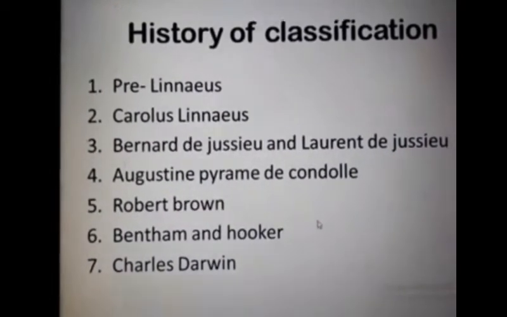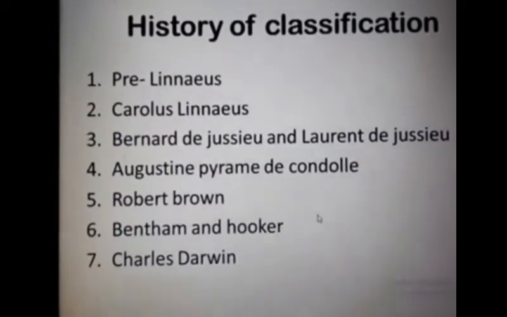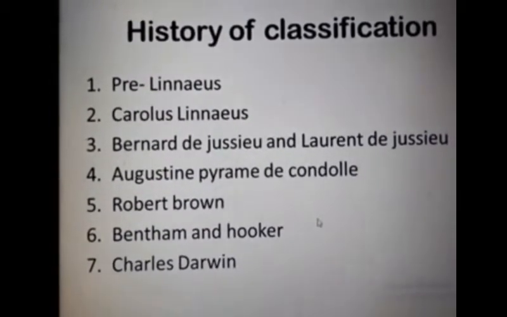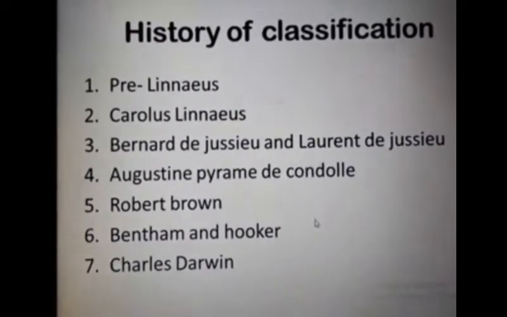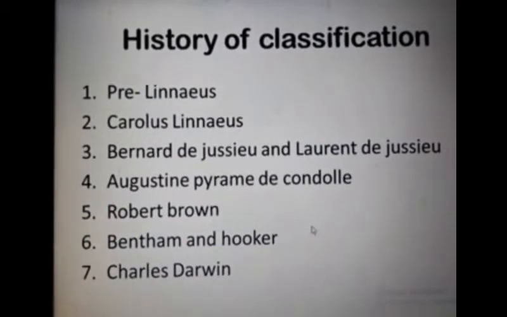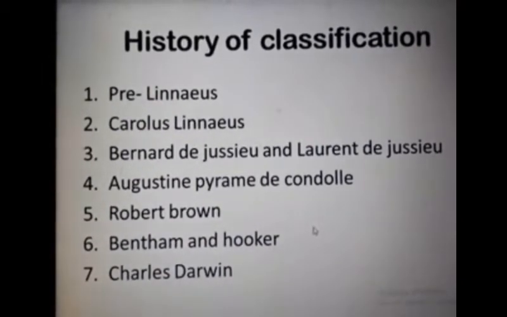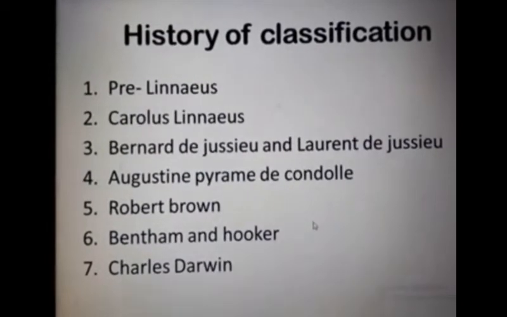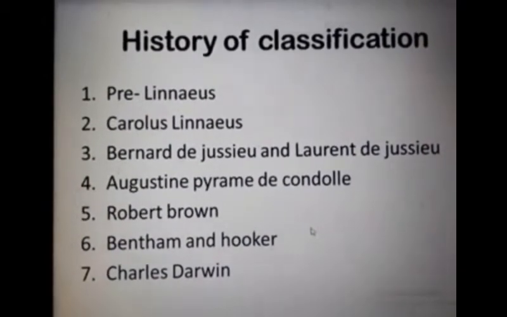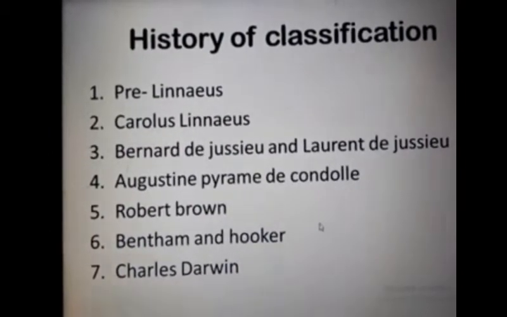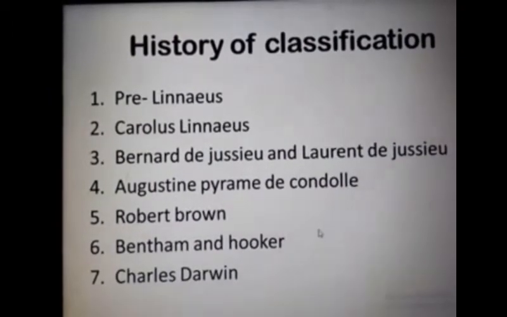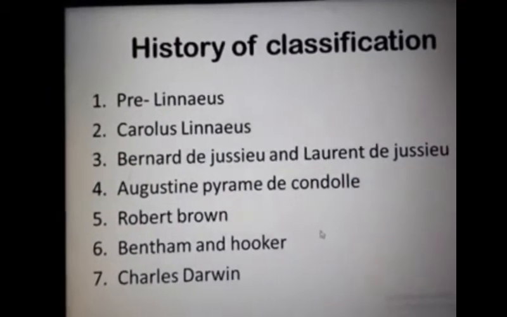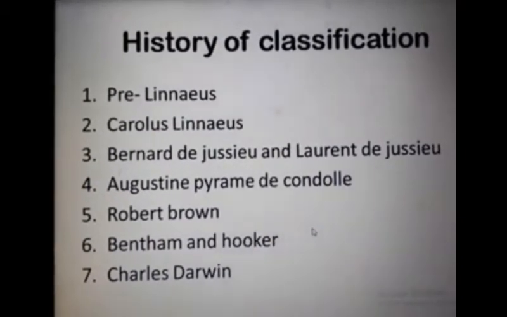Another botanist is Robert Brown, who discovered the nucleus in the cell as well. He differentiated between angiosperm and gymnosperm plants. Bentham and Hooker were British botanists who gave their own classification system. Charles Darwin presented his theory of natural selection and introduced the concept of evolution into classification.